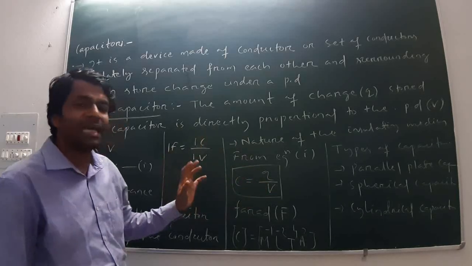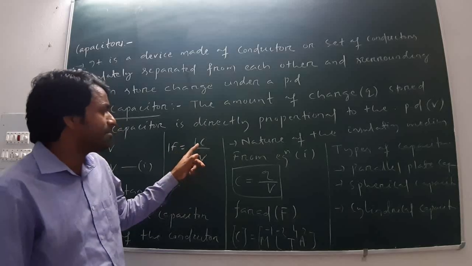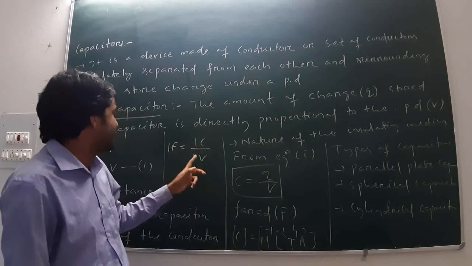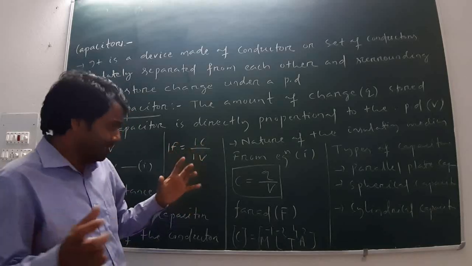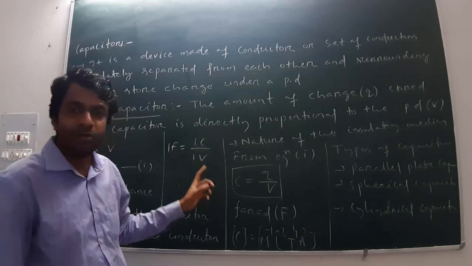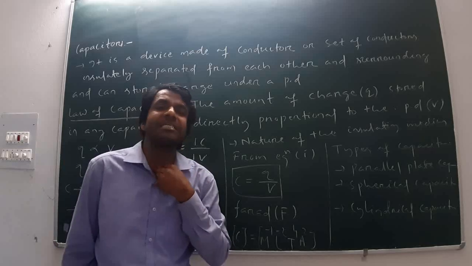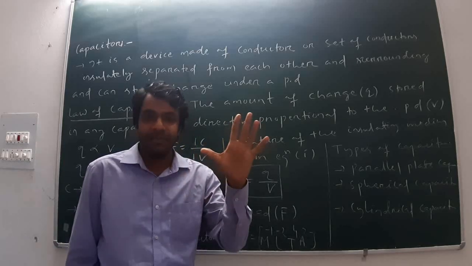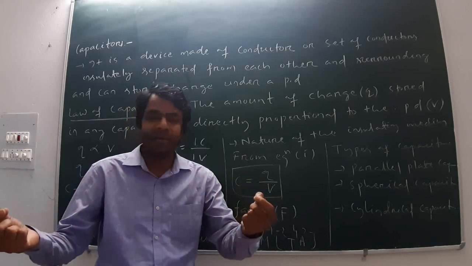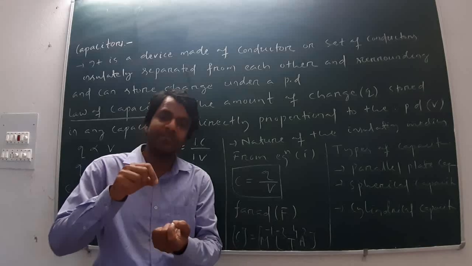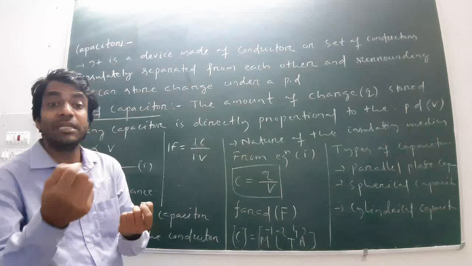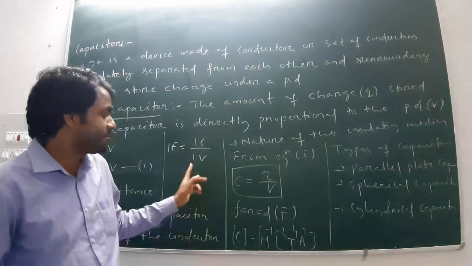Or 1 farad can be defined as follows: when a charge of 1 coulomb is stored inside a capacitor whose potential difference between the terminals is 1 volt, then the capacitance is said to be 1 farad.